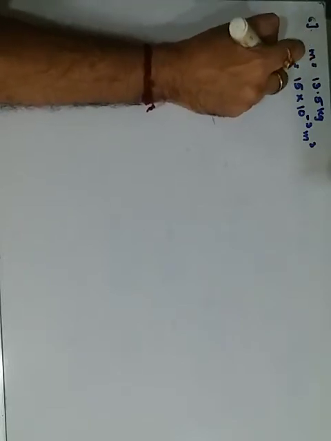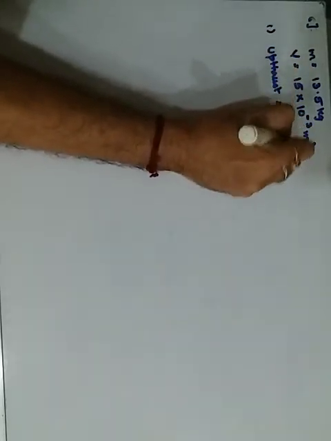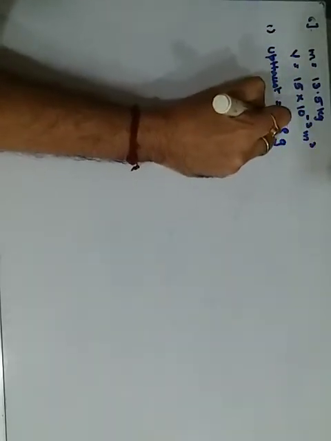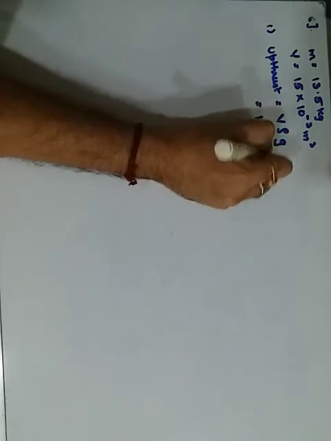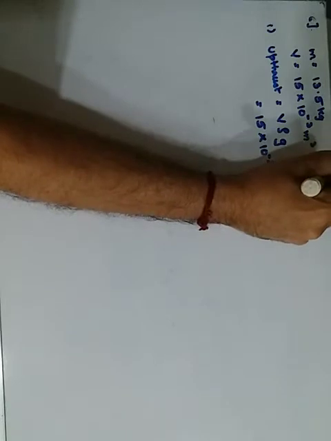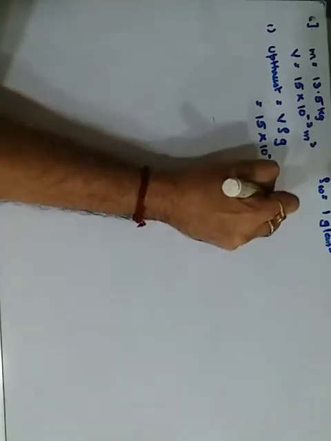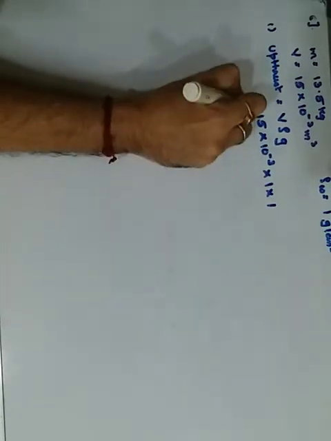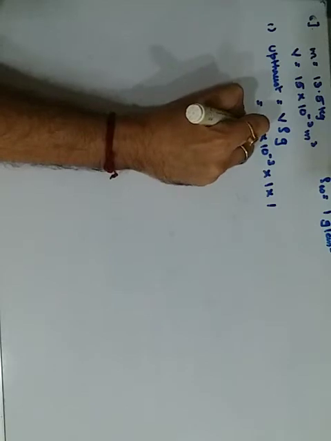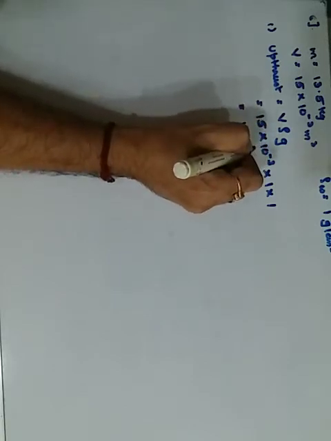Upthrust is simply V into rho into G. V is 15 into 10 raised to minus 3 into rho. Rho, for it is immersed in water, water is always 1 gram per centimeter cube. So it is 1, and gravity also 1. Wait a minute.